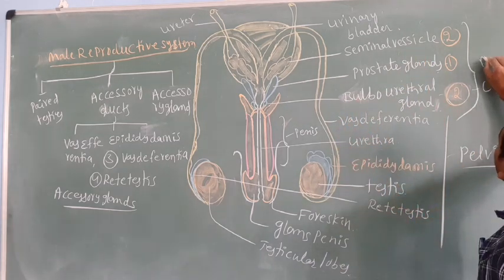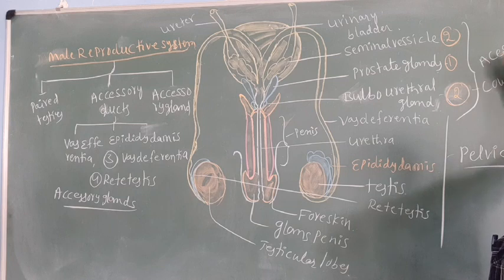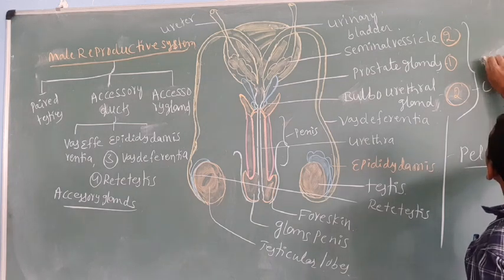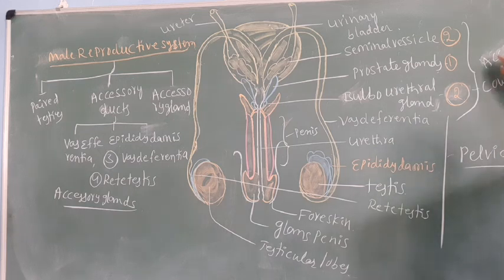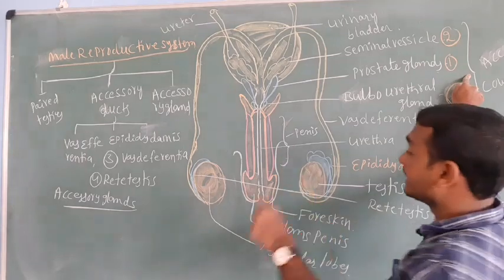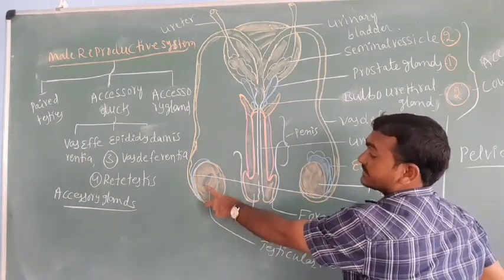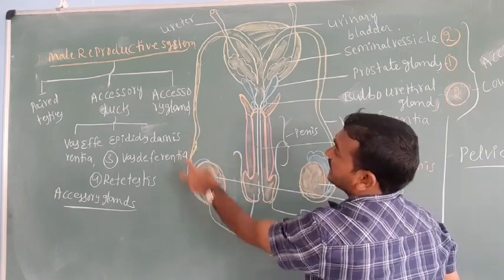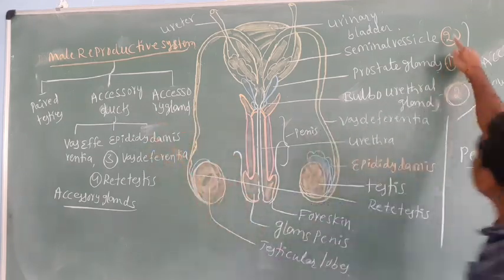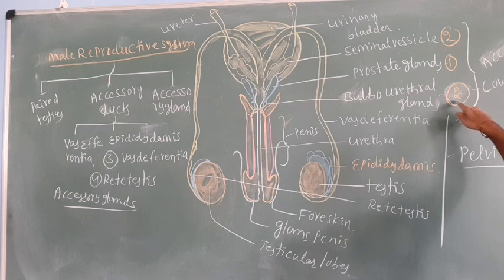These are called accessory glands. Which are the accessory ducts? See here: the rete testis, vasa efferentia, epididymis, vasa deferentia. These are called accessory ducts. These three are called accessory glands.